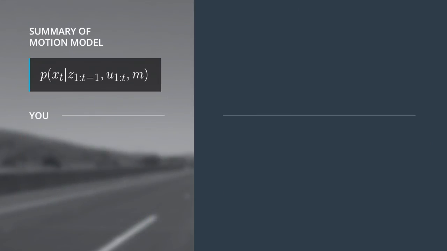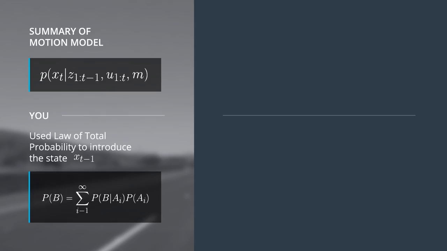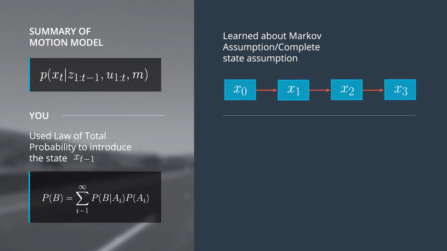So let's sum up to this point. You learned again how to apply the law of total probability by including the new variable x t minus 1. You also learned about the Markov assumption, which is very important for probabilistic reasoning. And finally, you learned how to derive the recursive filter structure.